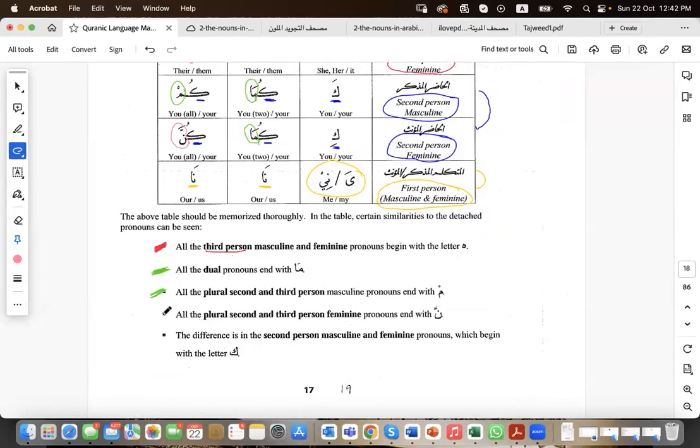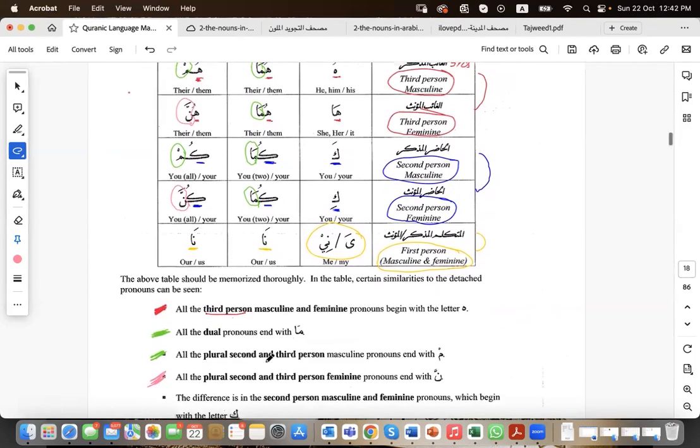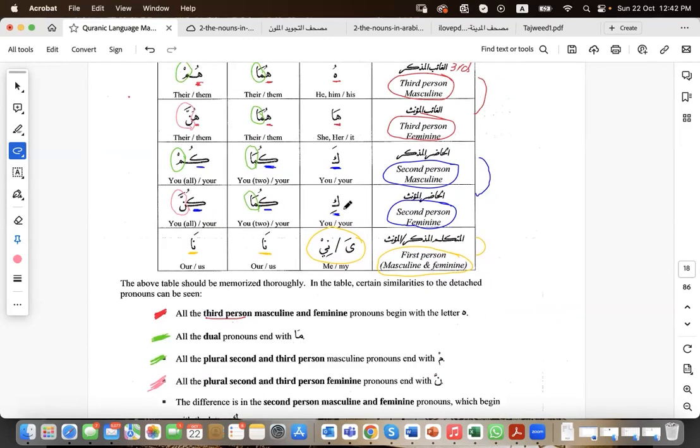So third person and second person end with the same thing. And finally, the difference is in the second person masculine and feminine pronouns, which begin with a kaf letter. And yes, both of them start with kaf, but the singular masculine kaf with a fatha, the singular feminine is kaf with a kasra.